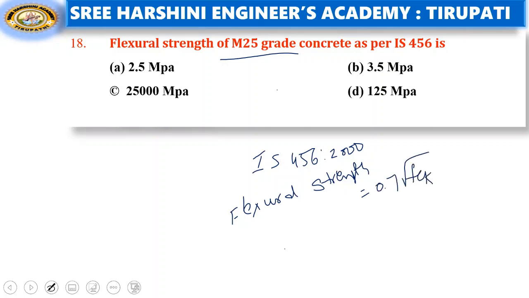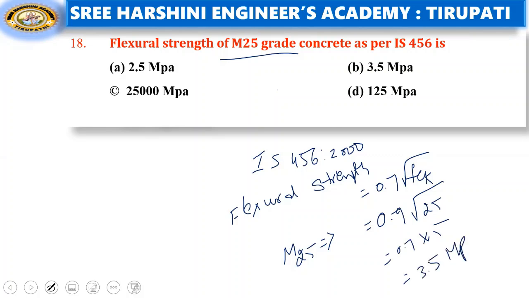Here they have given M25 grade concrete, right? That means what is the fck value here? 25. So 0.7 into root 25, so it becomes 0.7 into 5. So it is equal to 3.5 MPa. So option B is the right answer.